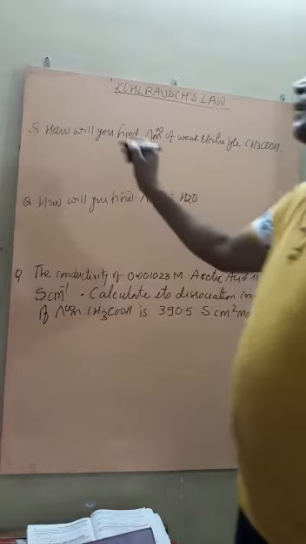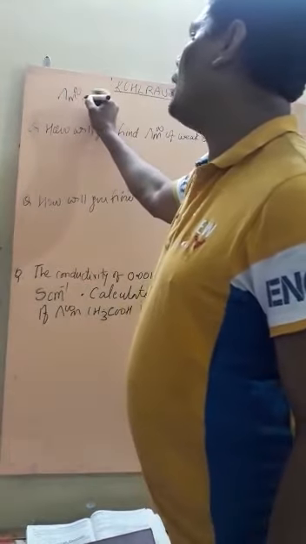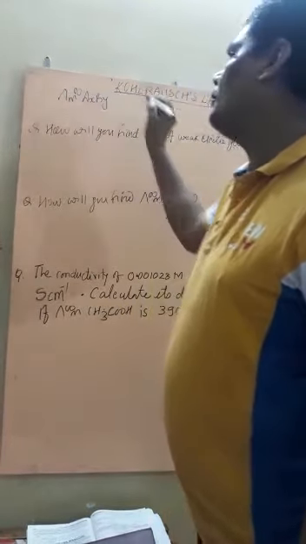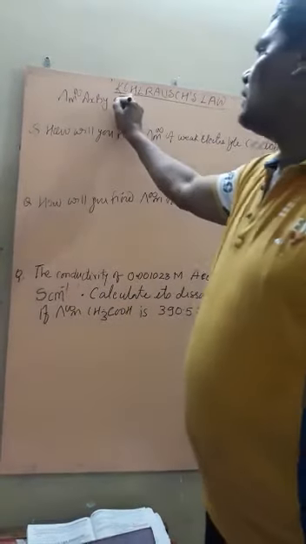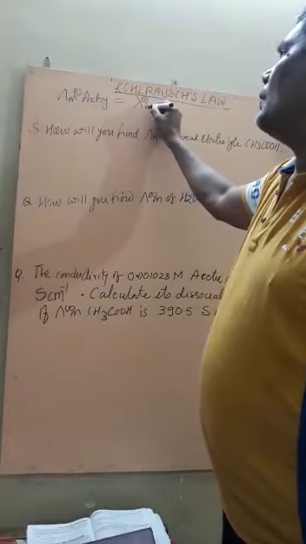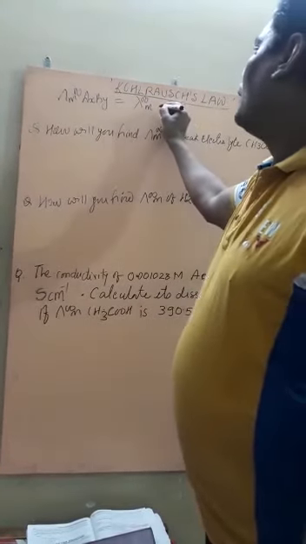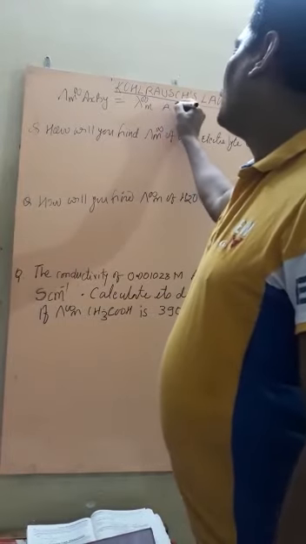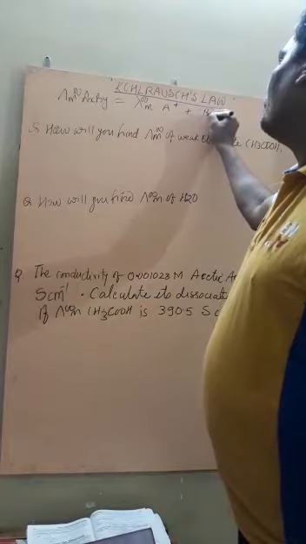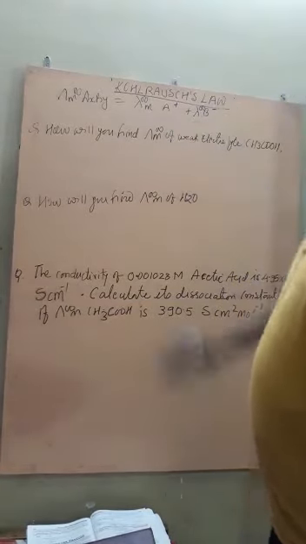According to Kohlrausch law, the molar conductivity value at infinite dilution of any electrolyte, say AxBy, is the sum of the individual molar conductivity value at infinite dilution of the A cation plus the individual molar conductivity value of the B anion.